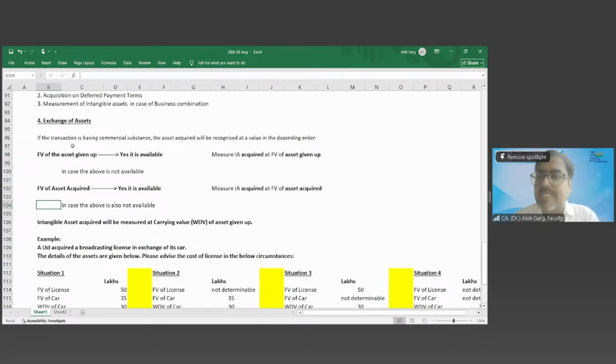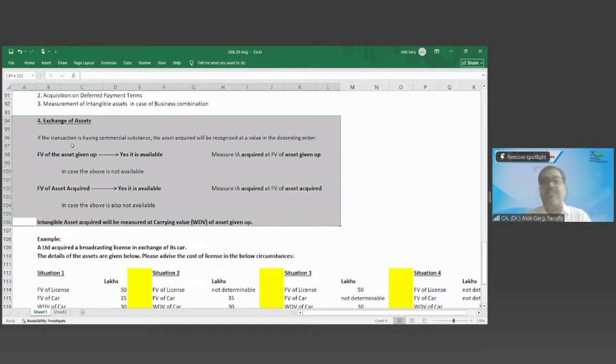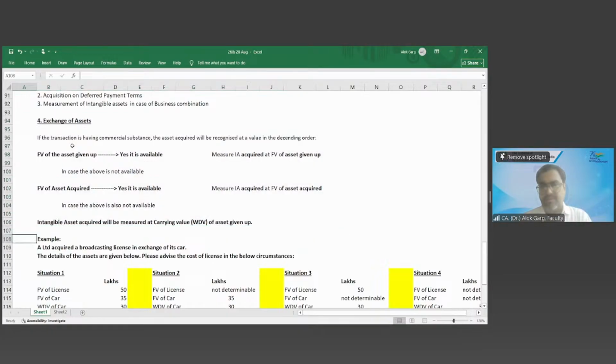In case neither the asset given up nor the asset acquired has a fair value available, then the intangible asset acquired will be measured at the carrying value of the asset given up, that is, the WDV of the asset given up. Is that clear? Yes, sir. Same concept.